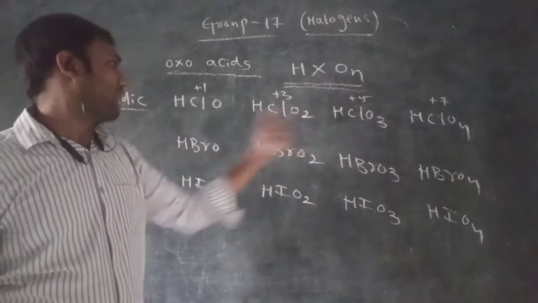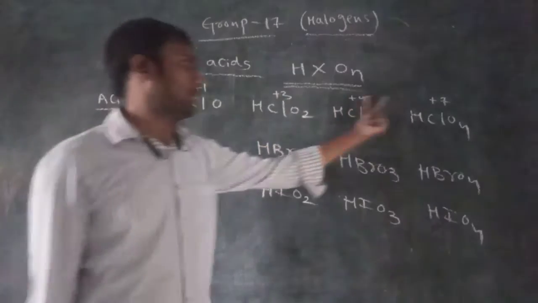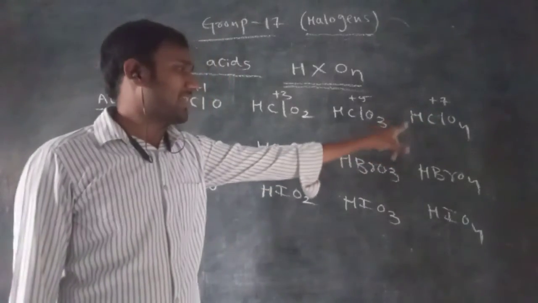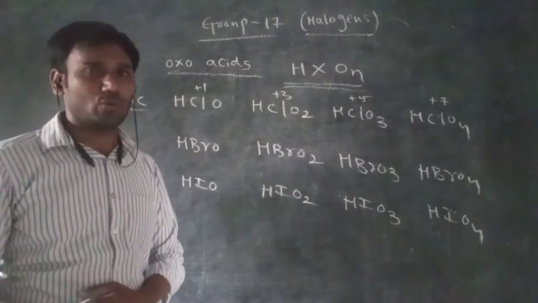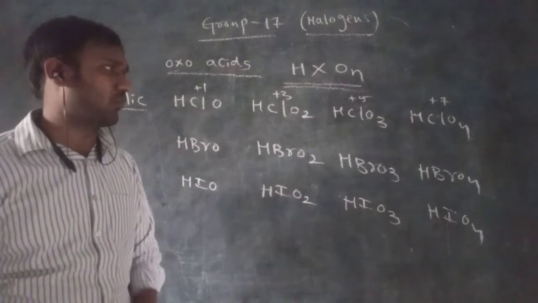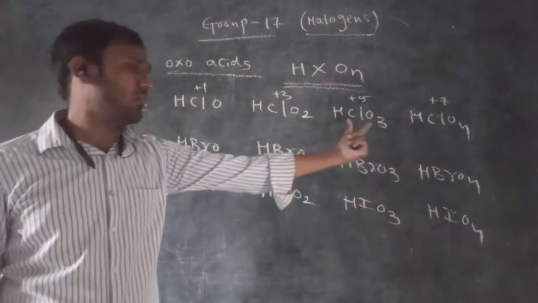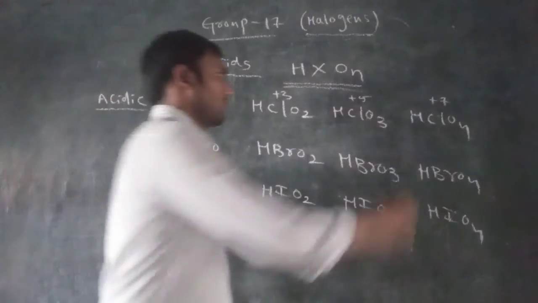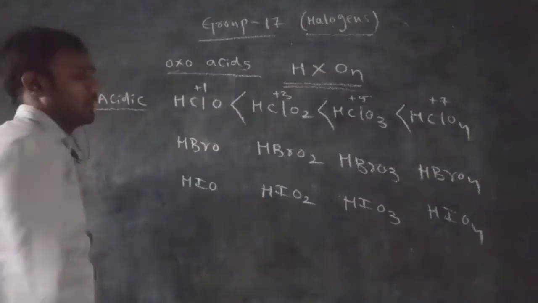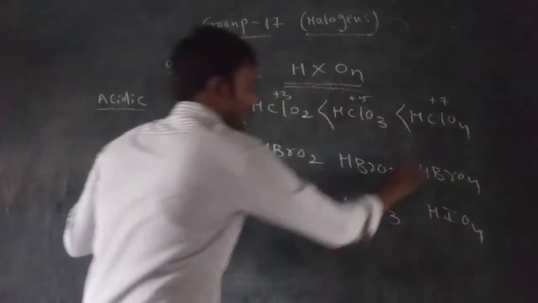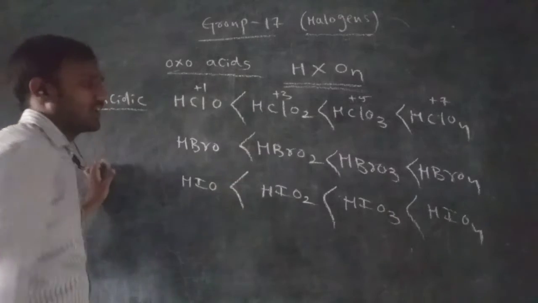So by this factor, in HClO the chlorine oxidation state is +1, here +3, here +5, and here +7. So in HClO4, the perchloric acid, the chlorine oxidation state is highest. Because the chlorine oxidation state is highest, perchloric acid acts as a strong acid compared to all the other chloroacids. So this is the highest acidic strength. Next HClO3, next HBrO3. The same factor is followed by all of them, so we can say it depends on the oxidation state.